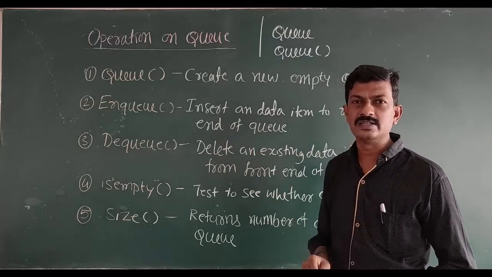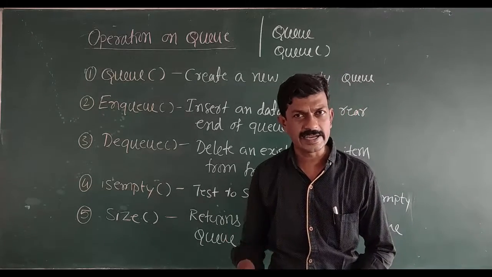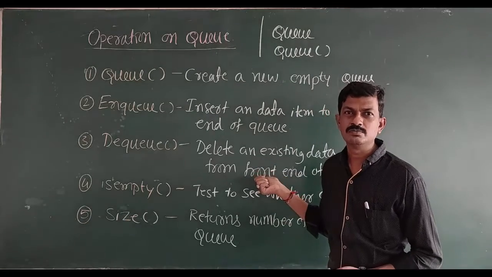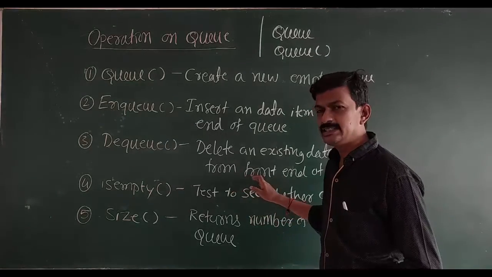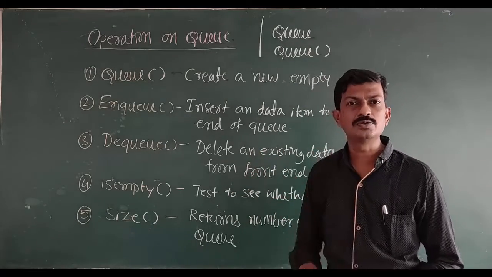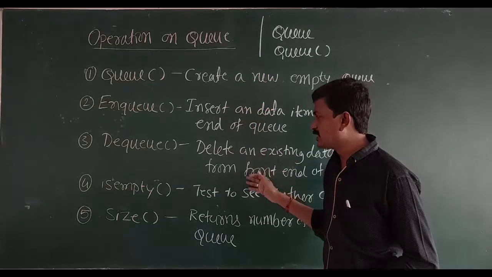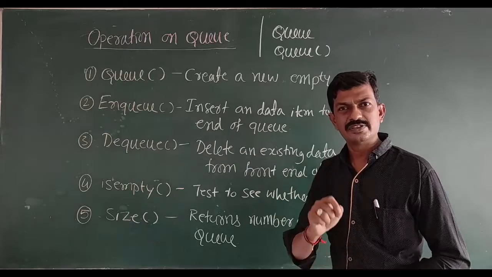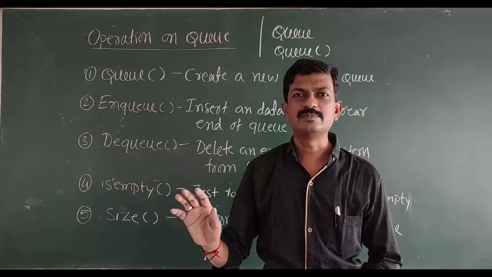Next one is dequeue. Dequeue is an operation which is going to delete an existing data item from the queue data structure from the front end, because from the front end only we are allowed to delete a data item from the queue. It is the deletion end. Dequeue is an operation which deletes an existing data item from the front end of the queue.